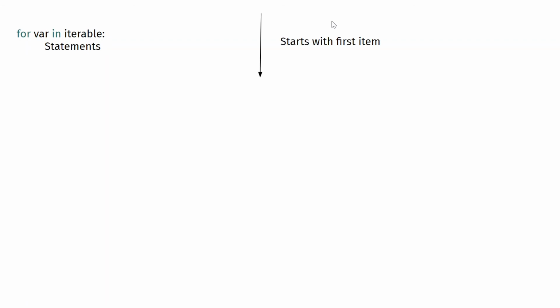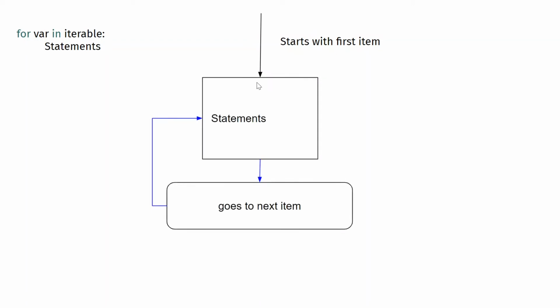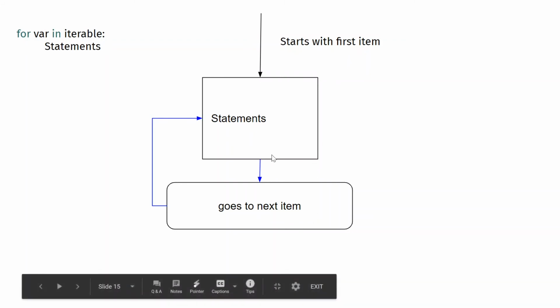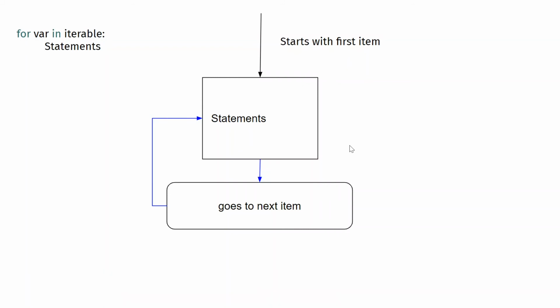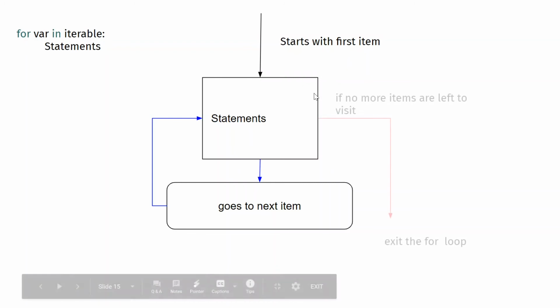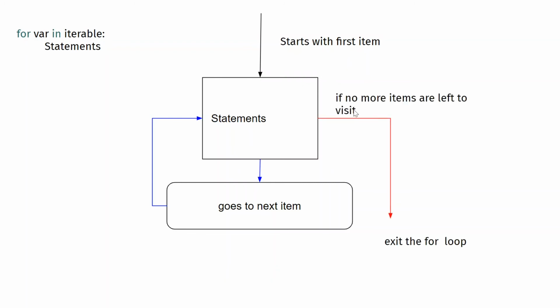I'll start with the first item in the list and I'll execute the bunch of statements. Then I'll go to the next item and I'll execute the statements. Then the third item and I'll execute the statements. Usually these statements will either print the item itself, or perform some operation on each of the items in the list. Once you reach the end of the list, that is, if there are no more items left to visit, you will exit the for loop.